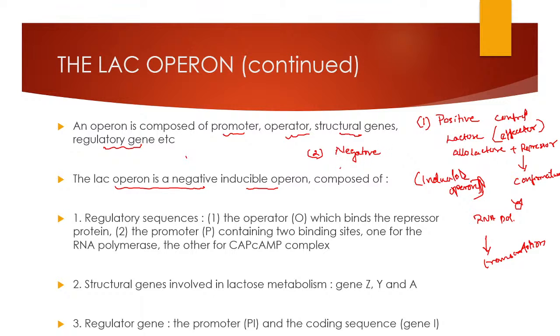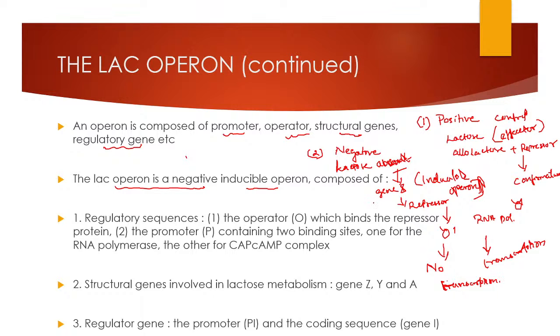In the same case, if the lactose is absent, then what happens? There is no activator molecule, that is, there is no lactose. So the gene I will produce the repressor molecule, which in turn binds to the operator, which will block or inhibit the transcription. That is what will happen in the negative control. So you can see both the negative control as well as the positive control in the lac operon.